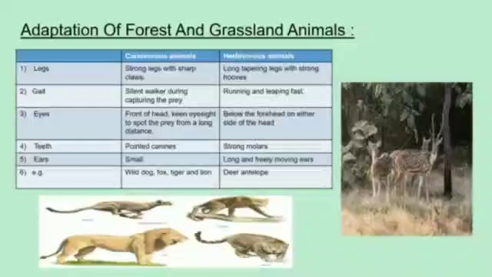The teeth of carnivorous animals are pointed canines. Canines are related to dog, whereas the teeth of herbivorous animals are strong molars. Molars are the large flat teeth. The ears of carnivorous animals are small, whereas the ears of herbivorous animals are long and can move freely. Examples of carnivorous animals are wild dog, fox, tiger and lion. Herbivorous: deer and cattle.